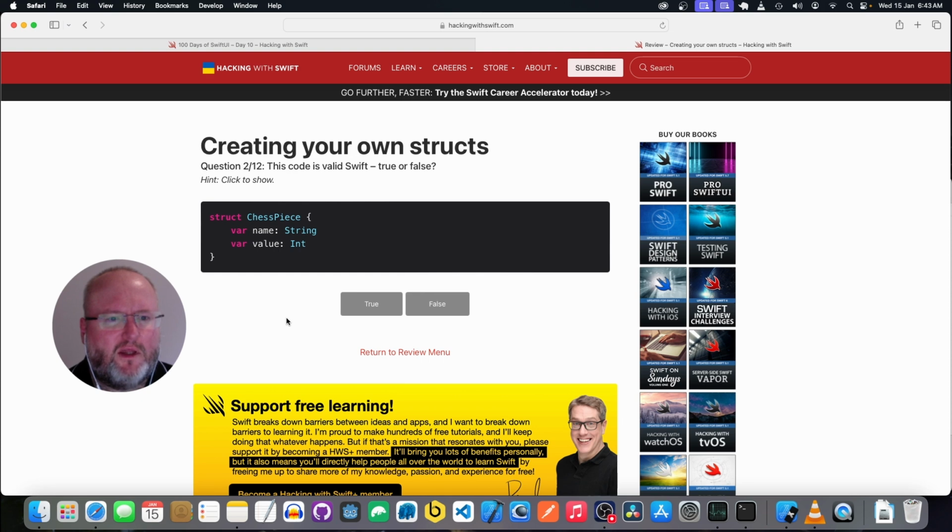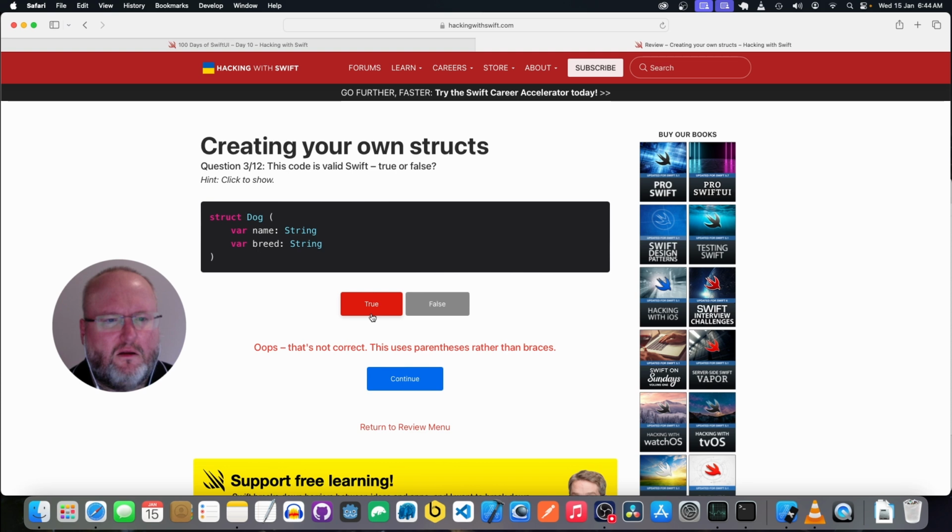A struct ChessPiece with a property name of type String and an Int called value. That looks valid. Okay, a struct called Dog. Okay, it's got it spelled with a capital D. Oh yeah. We have a variable name of type String and breed of type String. I'd say this is valid. It should be in braces, not parentheses. Okay.